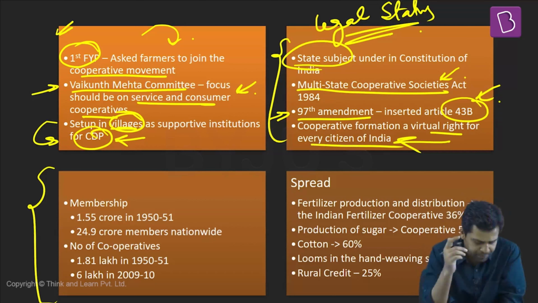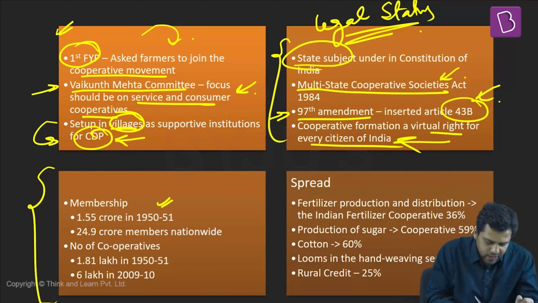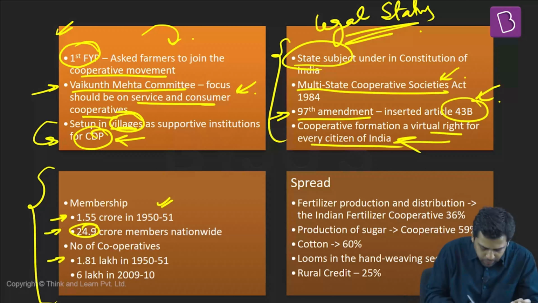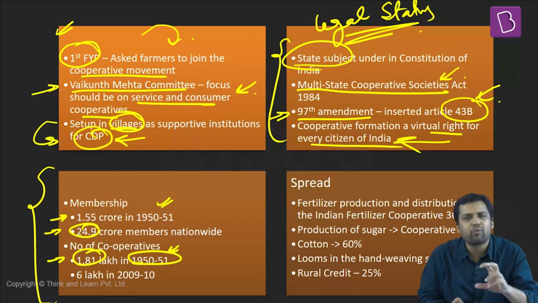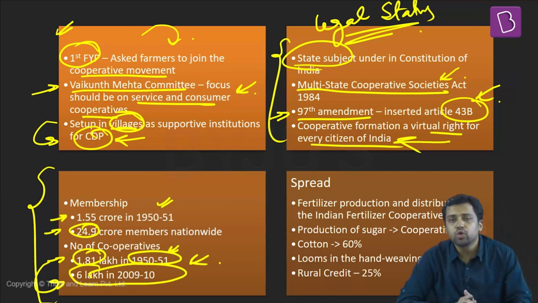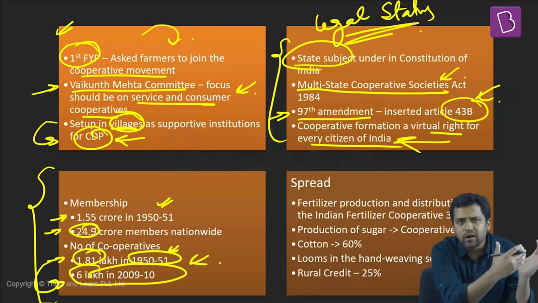If you look at the members in cooperatives, in 1950-51, just after independence, there were hardly 1.55 crore members. But at present, we have around 25 crore members. The number of cooperatives in 1950-51 was just 1.81 lakhs. Now it is more than 3 times of that, 6 lakh in 2009-2010. So the cooperative sector has expanded massively in the period after independence.